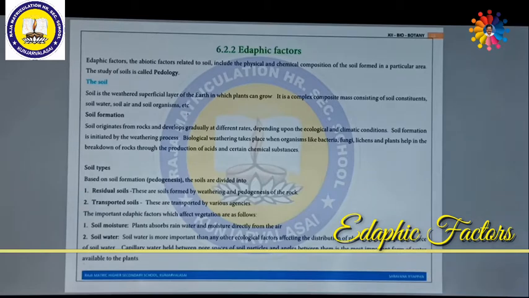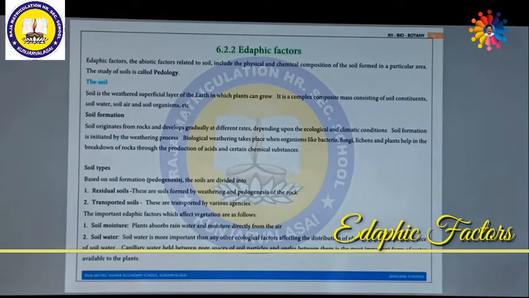Apart from that, some living things like bacteria, fungi, lichens and some plants living on the rocks can release enzymes or certain acids which also cause the formation of soil. This is the reason why soil originates from rock.